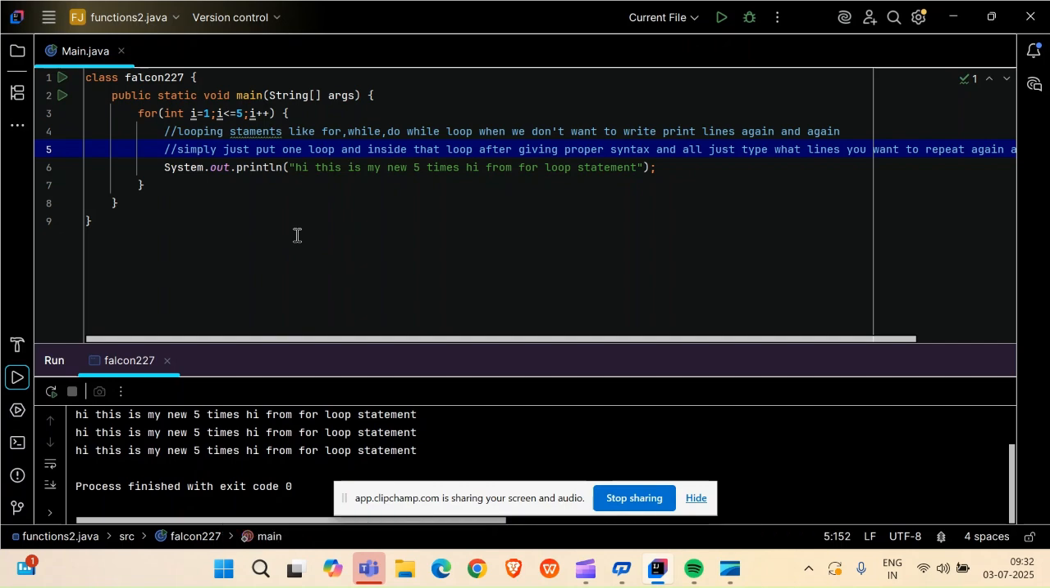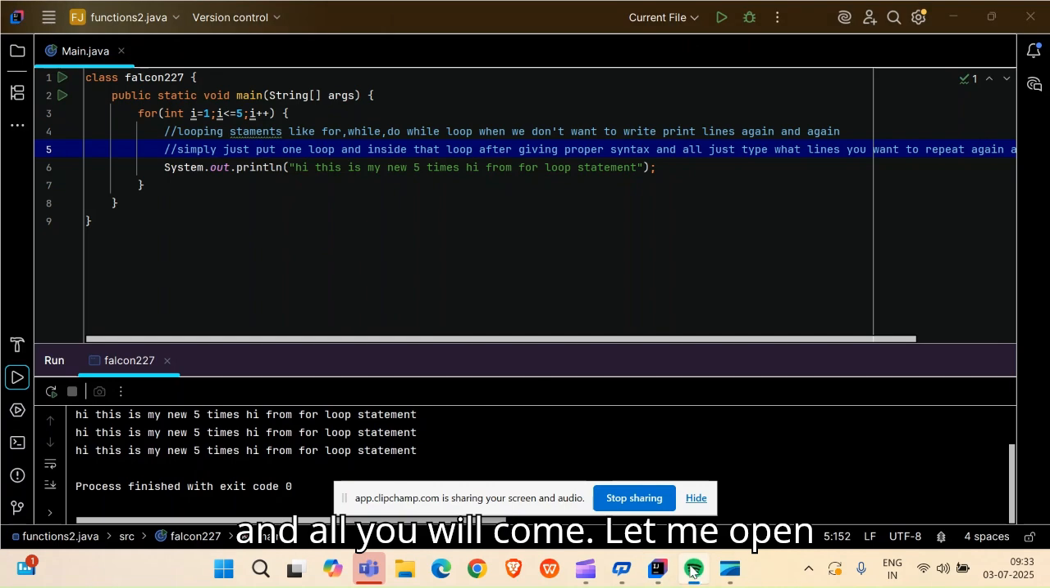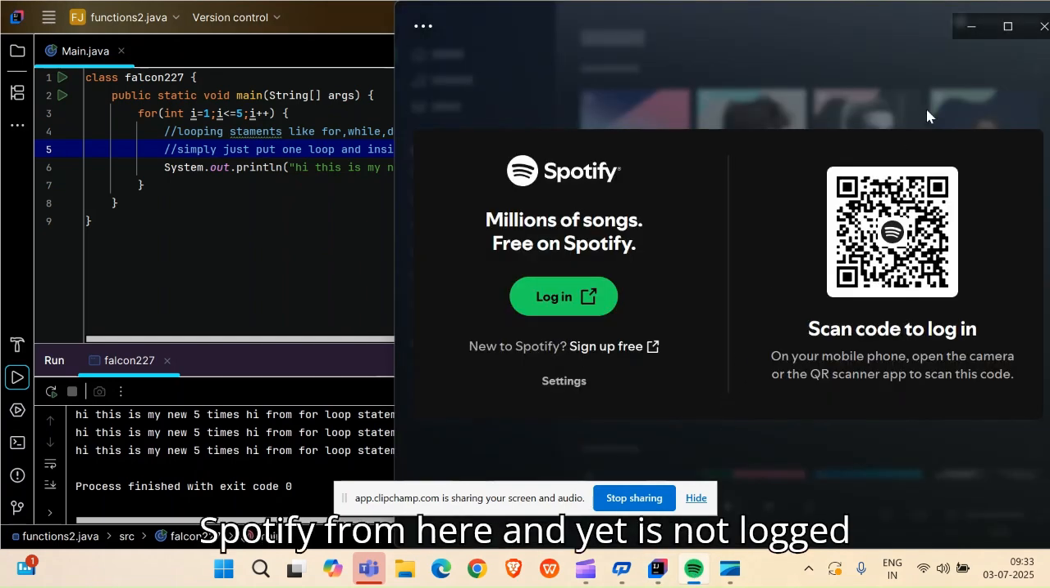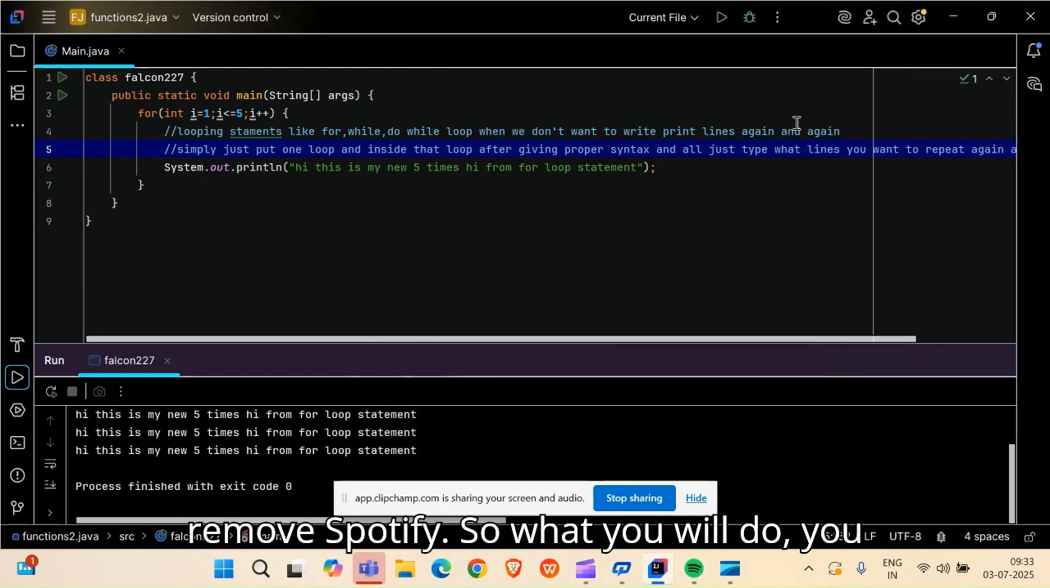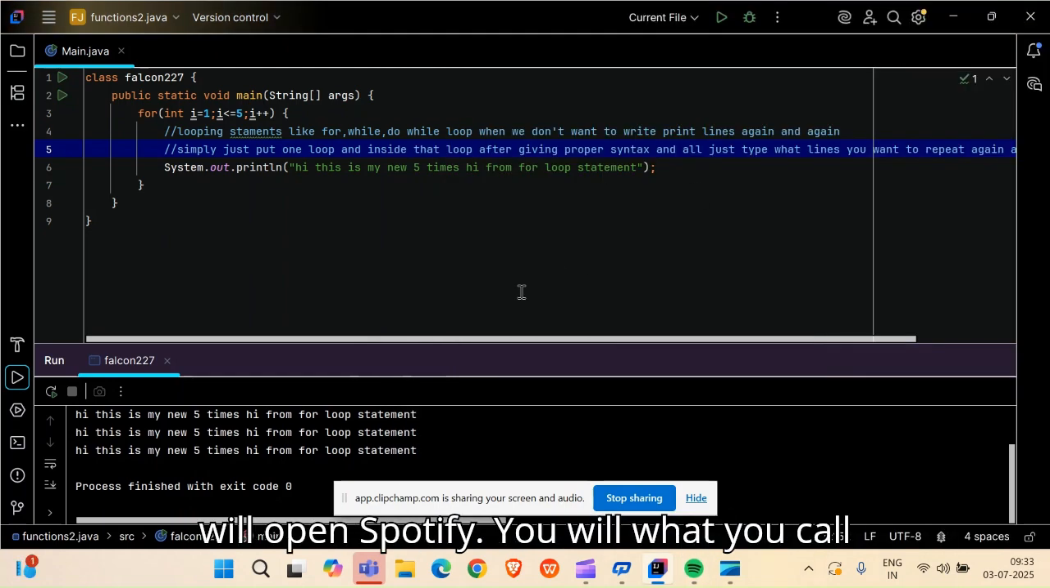Okay, friends, see here. What are loops in Java? Loops means, let's say if you are loving any song again and again, what will you do in your Spotify? You will open Spotify and put that particular song in a loop, isn't it? Let me give you my example.